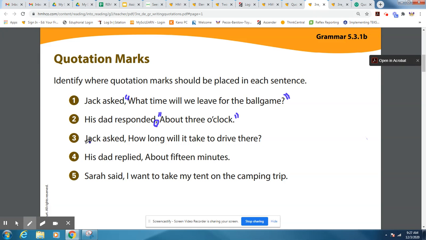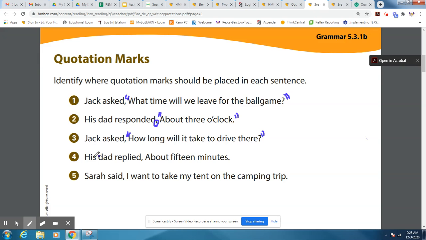The third sentence here says that Jack asked, "How long will it take to drive there?" Here's the word that he said. He asked something. There's a comma. And now we have our exact words. "How long will it take to drive there?" We do our end quotation marks after the question mark. And I want you to look also, all of these words, asked, responded, replied, said, they're all synonyms for the word said, really.